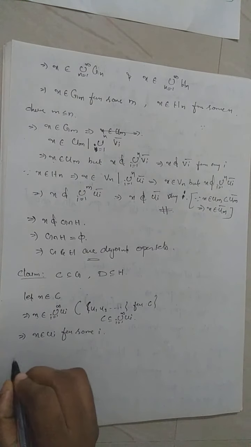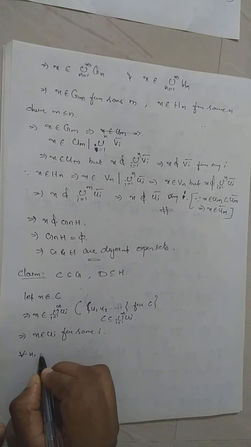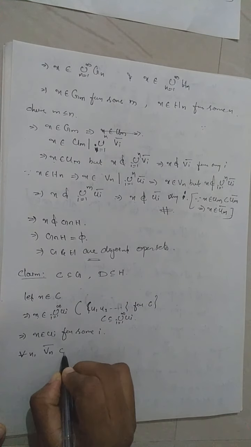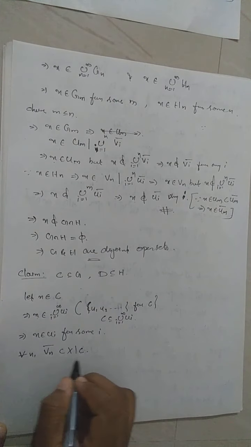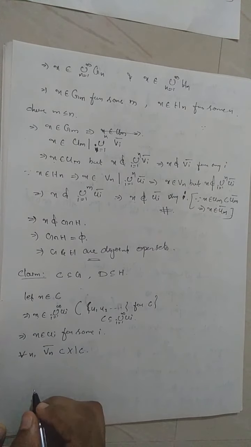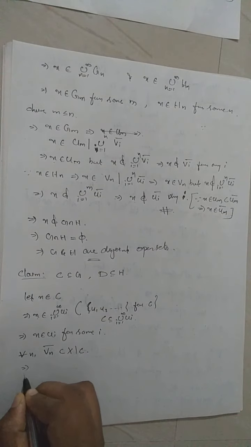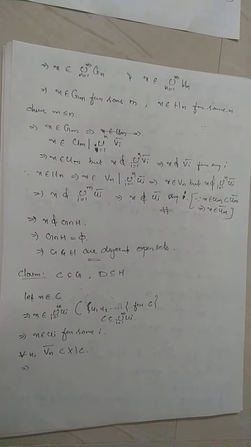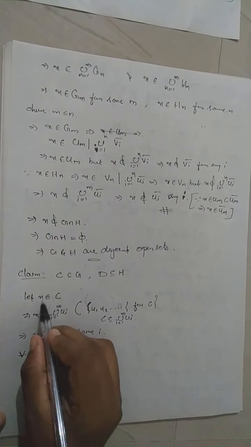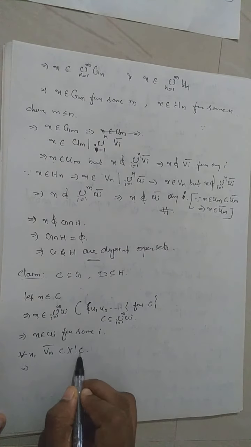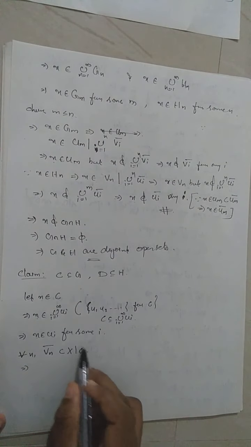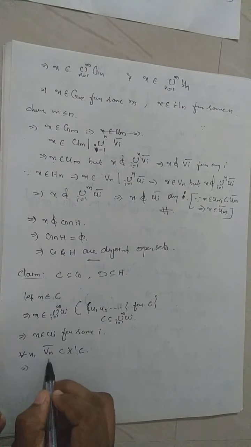for every n, Vn closure is contained in X minus C. In particular, Vn is taken so that Vn closure will be contained in X minus C. This is true for every n, right? So when x belongs to C, x cannot belong to X minus C. When x does not belong to X minus C, x cannot belong to Vn closure for any n, right?